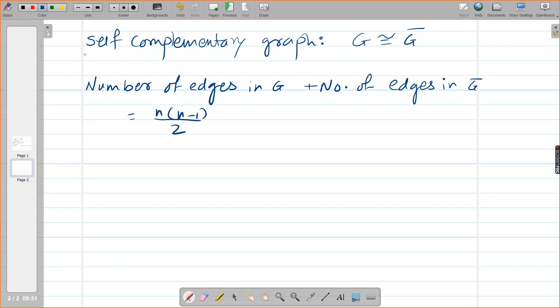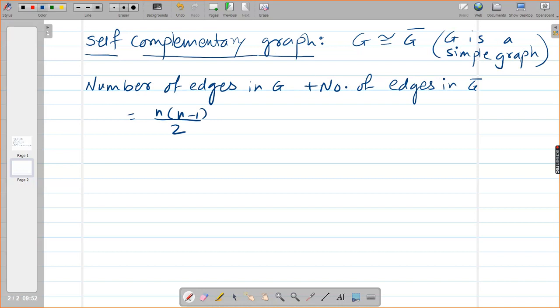Okay. See, when we are defining self-complementary graph, we are sticking to the fact that G is a simple graph. That means it does not contain any loops and parallel edges. Otherwise, it will be really difficult for us to define complement. Because if we don't stick to that, then we can have the possibilities of having loops and parallel edges, which cannot be defined, okay? You cannot put it in a definition. Do you understand my point?